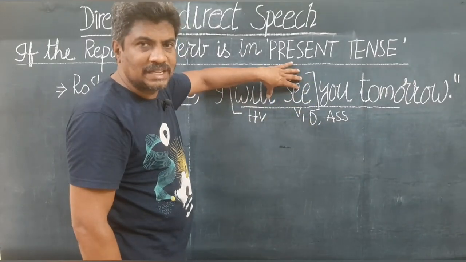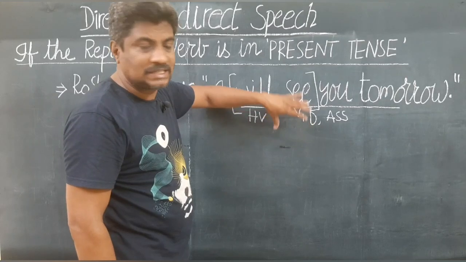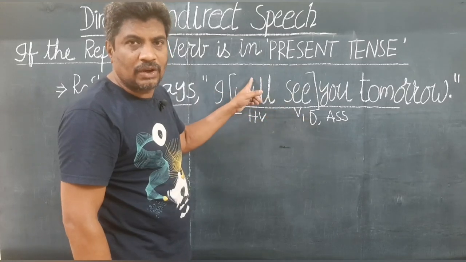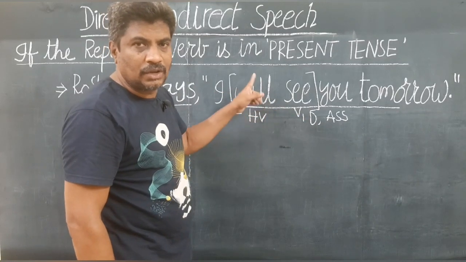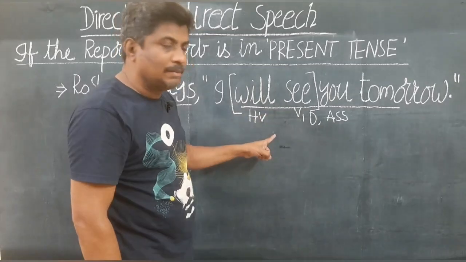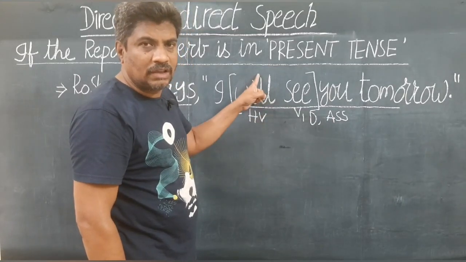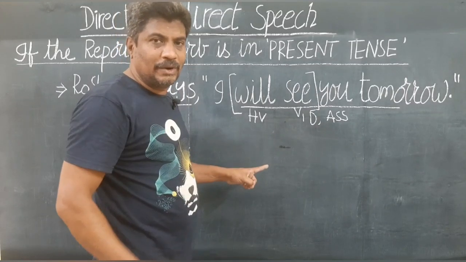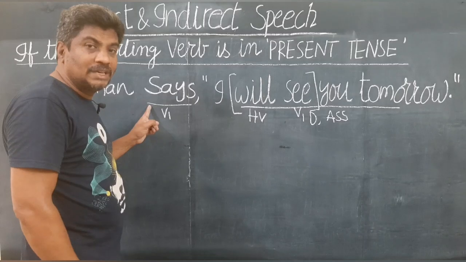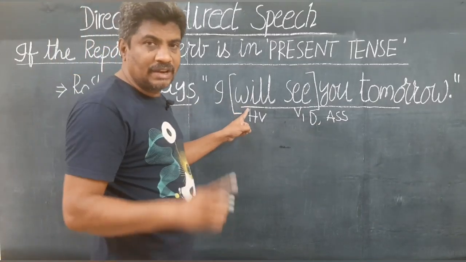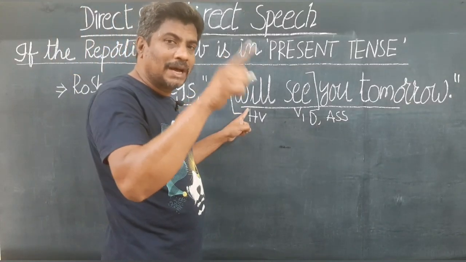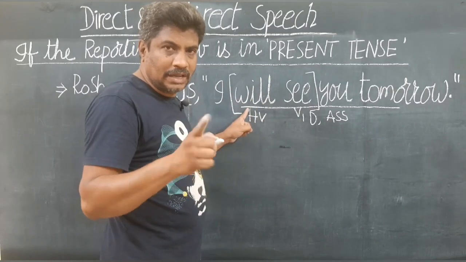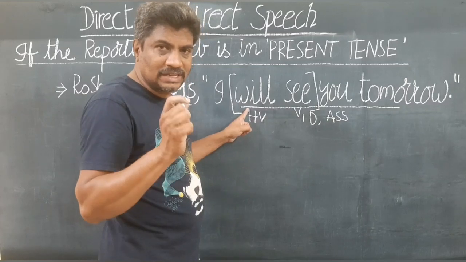If you are given simple present tense here, it remains simple present tense. If you are given present continuous here, it remains present continuous. If you are given simple future, simple future. If you are given present perfect here, it remains present perfect in your answer. If you are given present perfect continuous tense, it remains present perfect continuous. Remember, when the reporting verb is in present tense, you will not be given a sentence in any of the past tenses or past related tenses. This is a very, very important point that has to be taken into consideration. Please be careful, listen carefully.